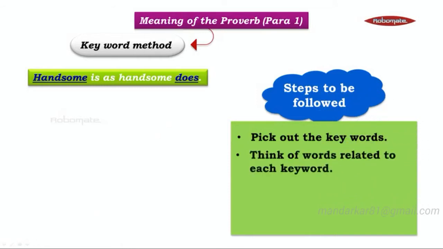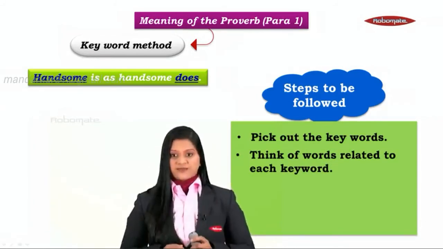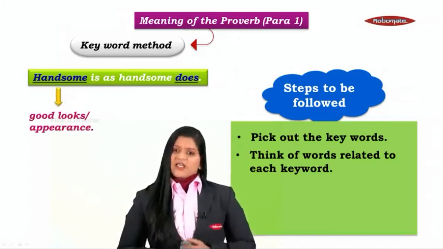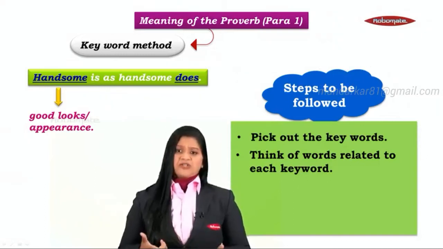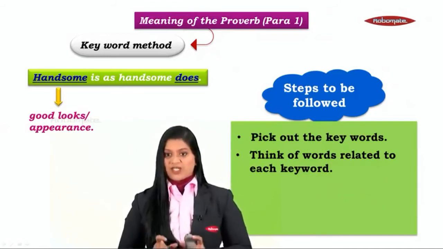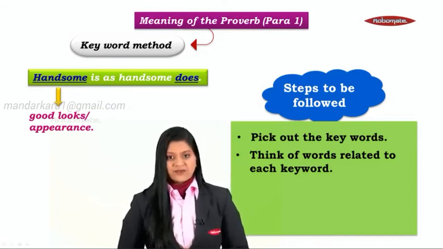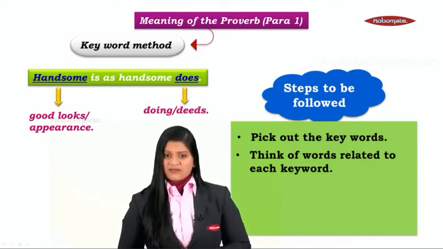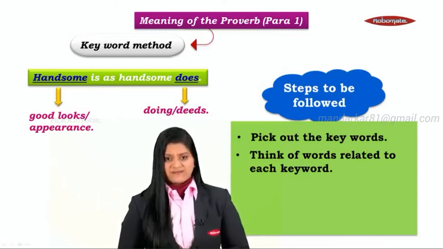Now let's move on to step number 2. Think of the words related to each keyword. What is our first keyword? Handsome. And when we talk about handsome, what words come to our mind? Good looks, appearance, beautiful, whatever comes to your mind related to this particular keyword, jot down those words and move on to the second keyword. The second keyword is does, and it's as simple as doing or deeds. Does simply means doing something or the deeds of a person.